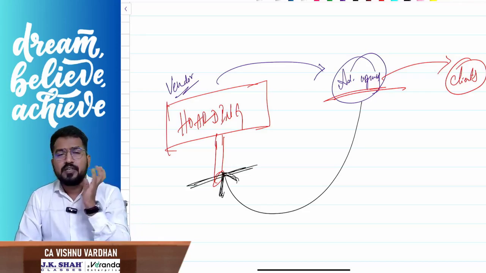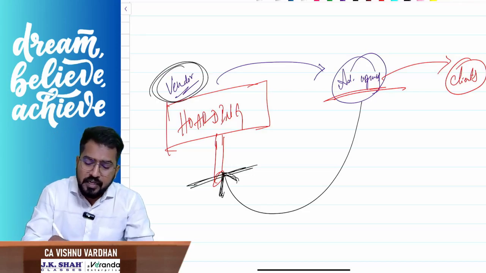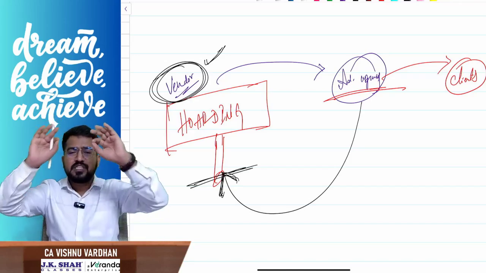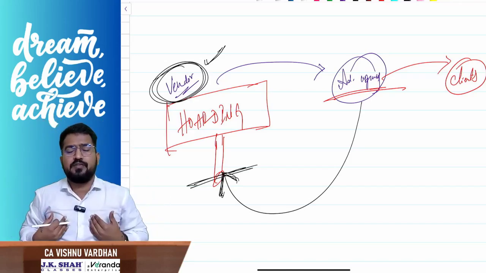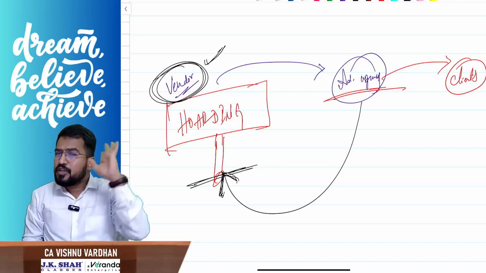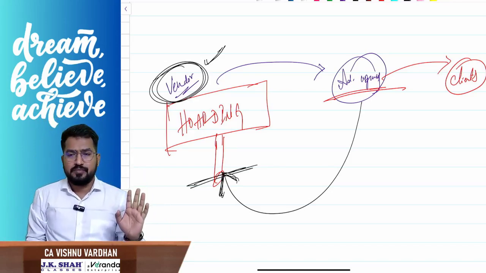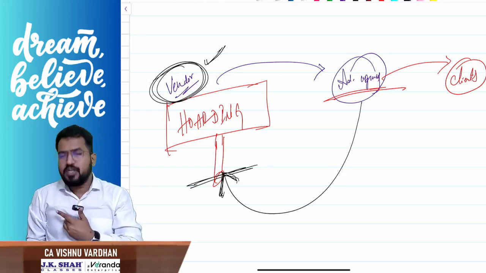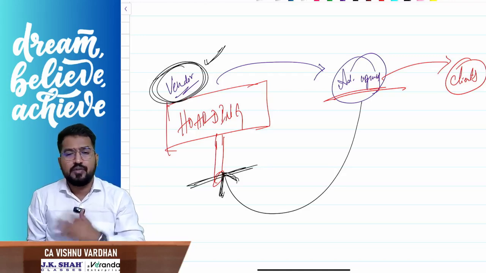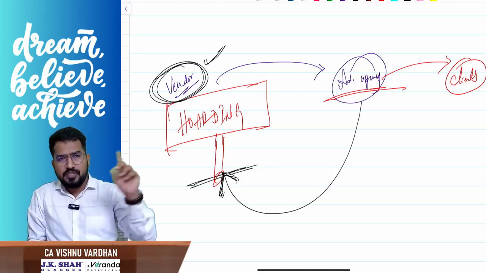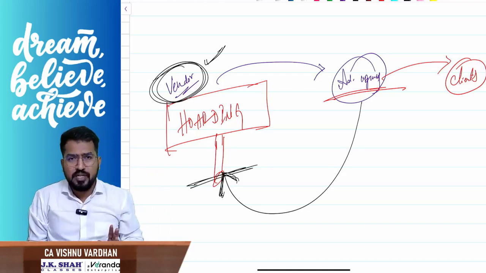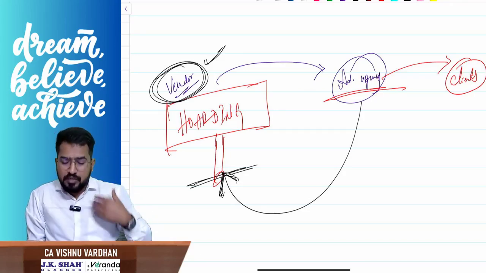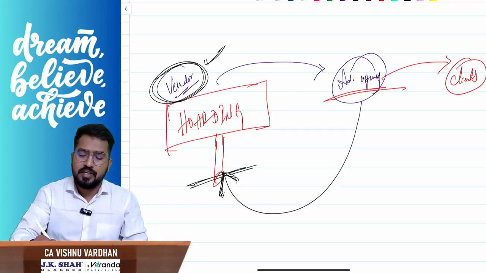Now please understand, the vendor is saying, sir, you tell me which advertisement you want there, I will put that advertisement, but I will not give you control over the hoarding. Pay me 1 lakh per month. You tell me which advertisement you want, I will advertise that. You should not have any control over the hoarding. Am I clear? You want Santoor soap advertisement, I will change. You want Honda Elevate car advertisement, I will change. You want MRF tire advertisement, I will change. But that hoarding will be completely under my control. Like that the vendor is saying.